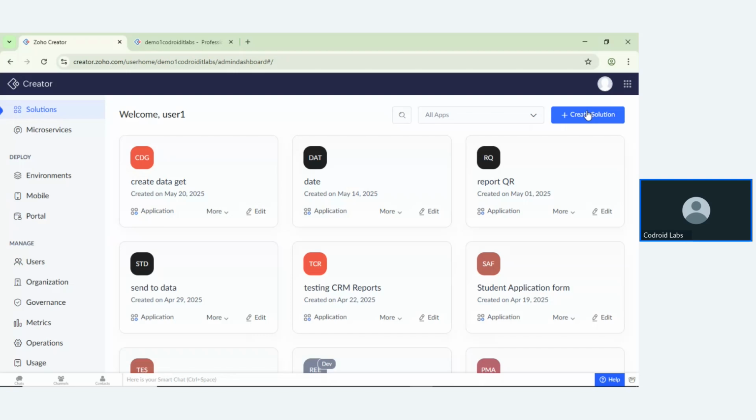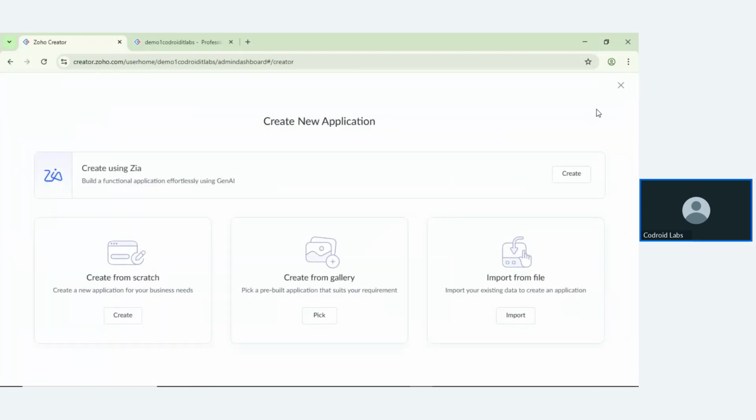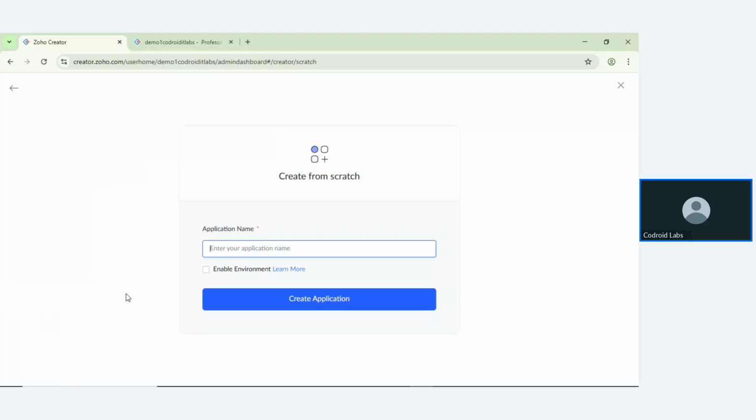When I click create application, creating from scratch, I'm just writing creator workshop, and that is also an option.